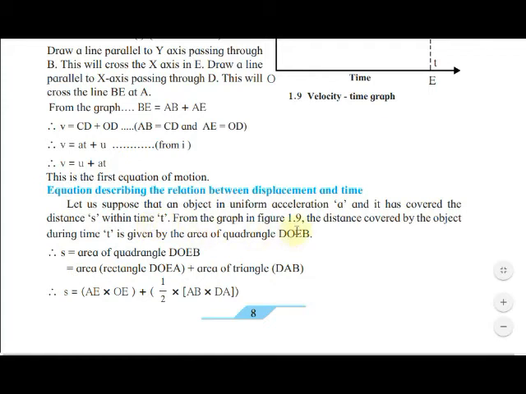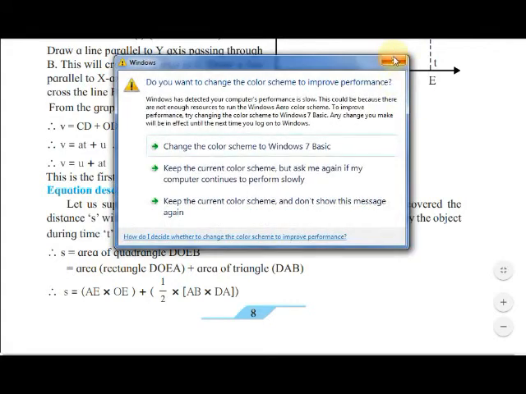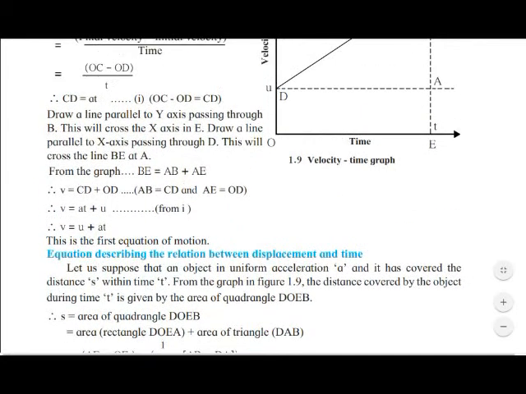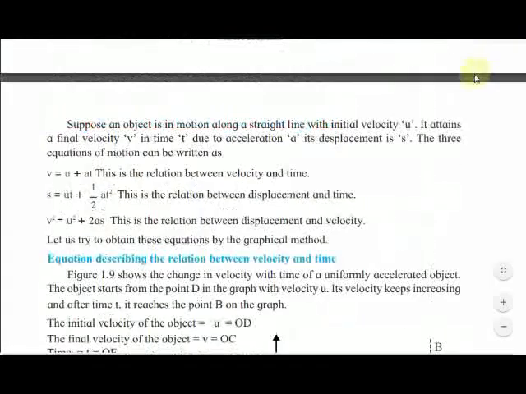From the graph in figure 1.9, the distance covered by the object during the time t is given by the area of quadrangle DOEB. Understood?